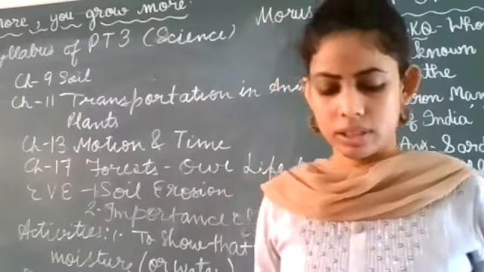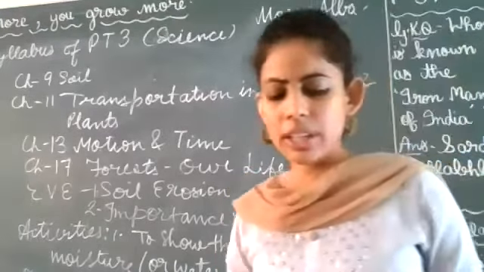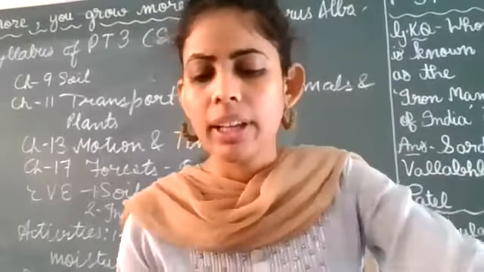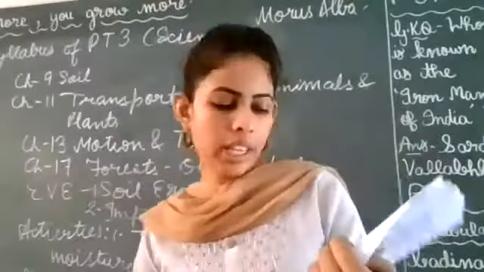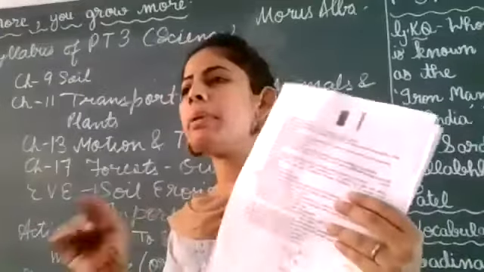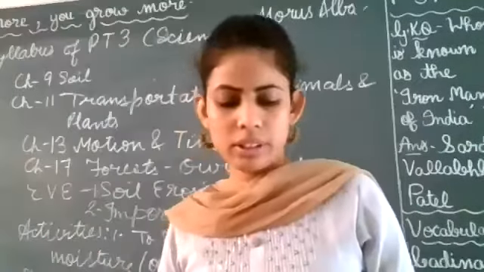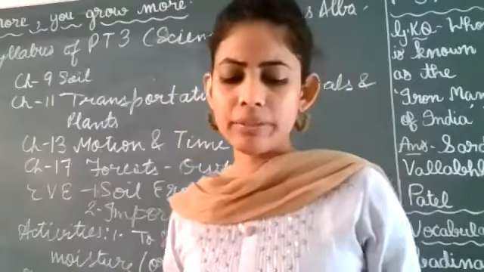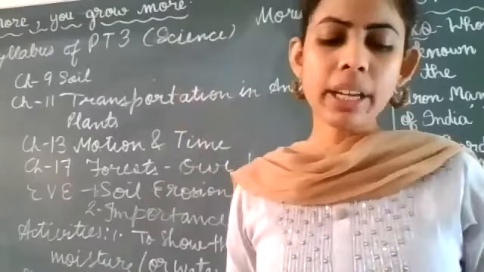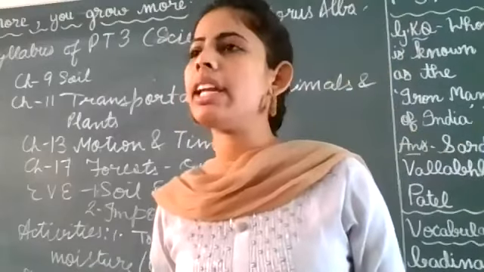Yes. In the last section D, identify the picture. You have to just identify A, B, C, D, E, and F. Buccal cavity, esophagus, stomach, large intestine, small intestine, and then anus.